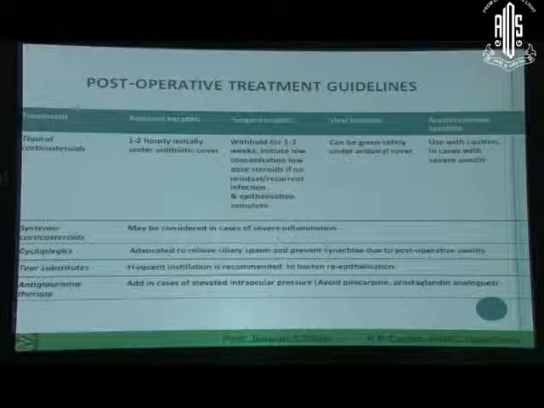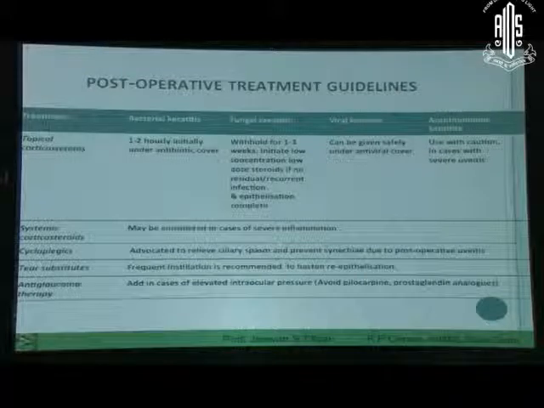Looking at corticosteroids, what has been discussed earlier, Dr. Tushar highlighted, it should be started in those cases of bacterial keratitis where you see that there is no recurrence of disease. And in fact, after therapeutic grafts, steroids in bacterial keratitis will be started early. But for patients with fungal keratitis, we like to wait for some time and see the response. If the patient doesn't have a recurrence, then you can start.